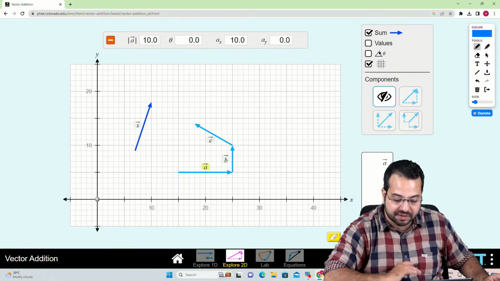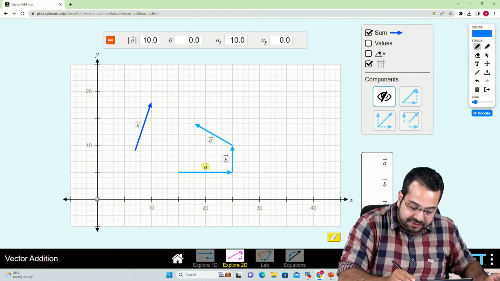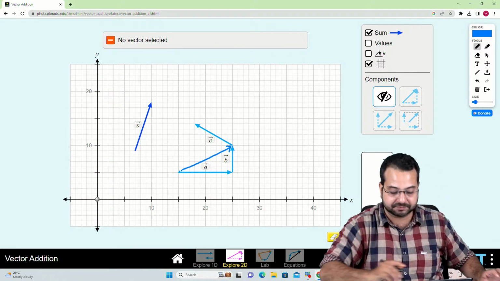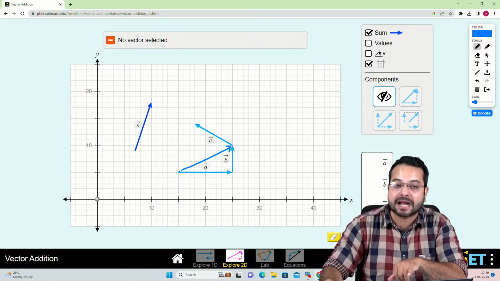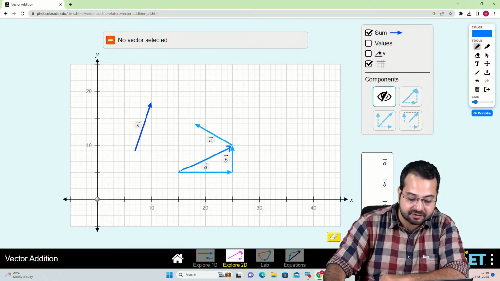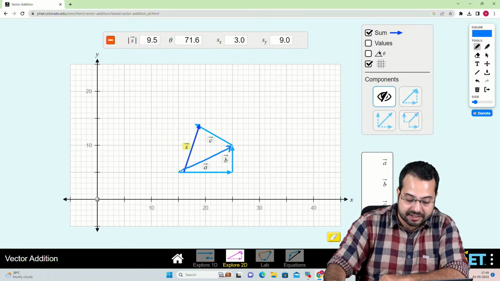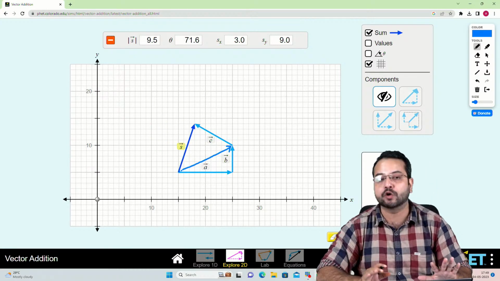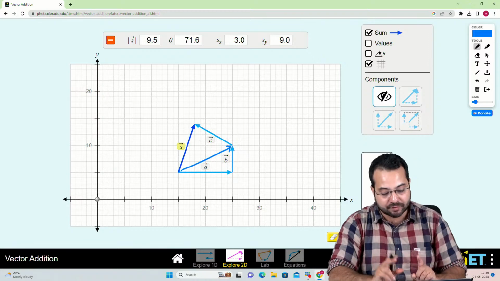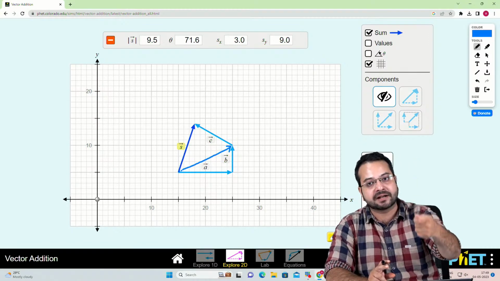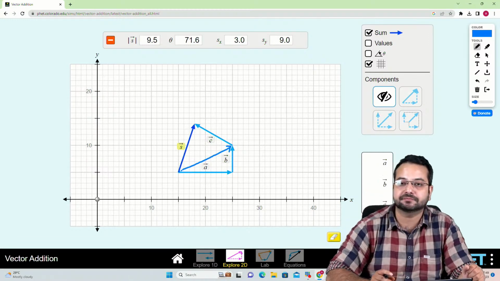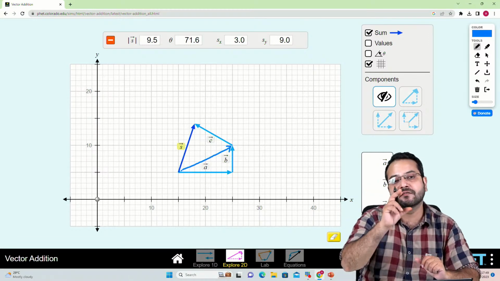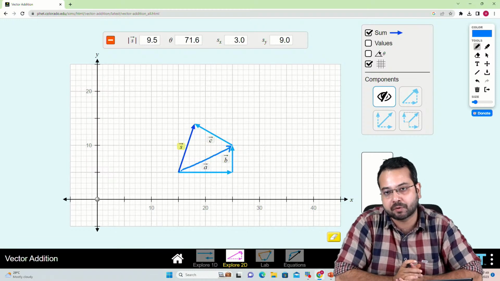So let's talk about the resultant of a and b. The resultant of a and b is going to be like this. And in the resultant of a and b, I am adding c. So the resultant of a plus b plus c is going to look something like this. What I've done is, first I've added a and b. Then the resultant of a and b I've added with c. And this s is the final vector addition.